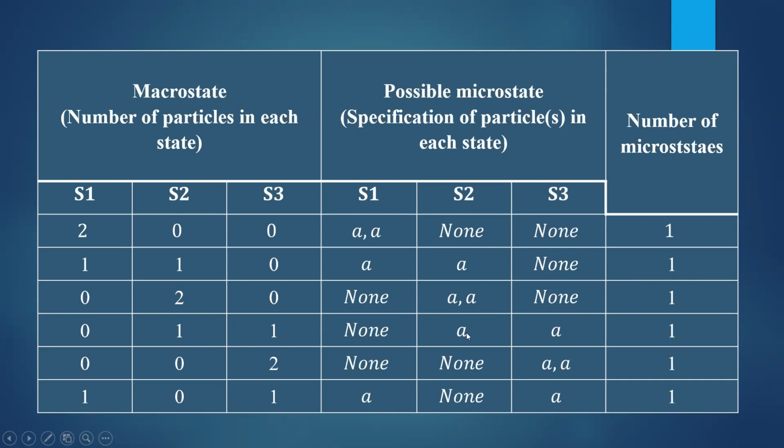One microstate is possible. The last 2 combinations: 2 particles in S3, and S1 contains 1 particle, S3 contains 1 particle. So totally, the number of microstates is equal to 6. There are 6 different ways to put 2 particles in 3 different states.